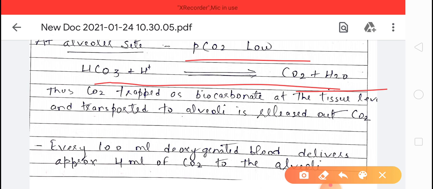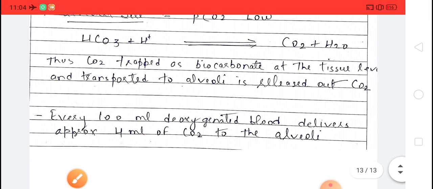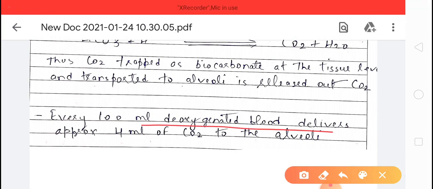Okay, so lastly, children, we can say that every 100 ml of deoxygenated blood can deliver approximately 4 ml of carbon dioxide to the alveoli. Okay, so these are the ways by which the transport of gases takes place.